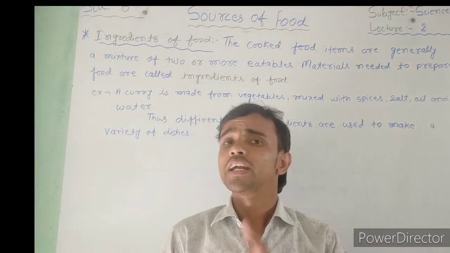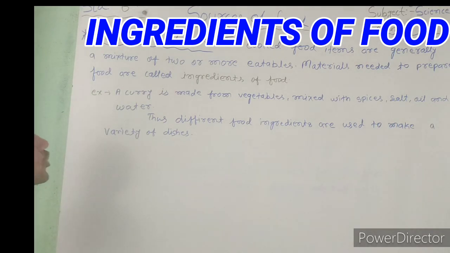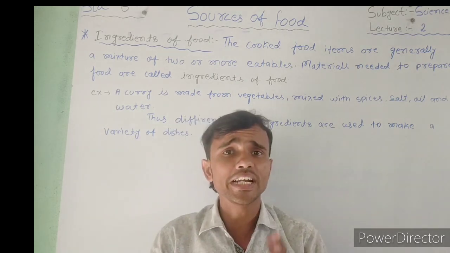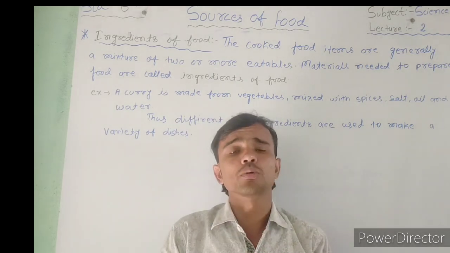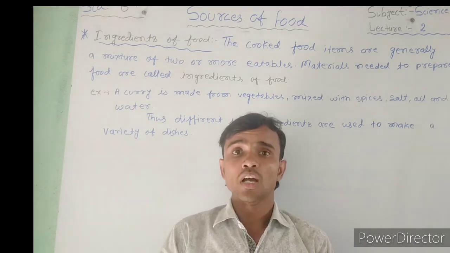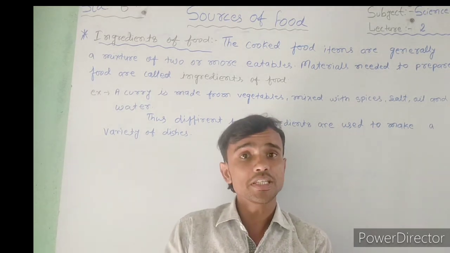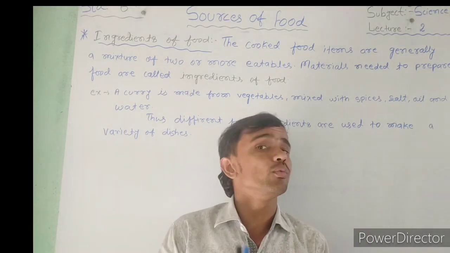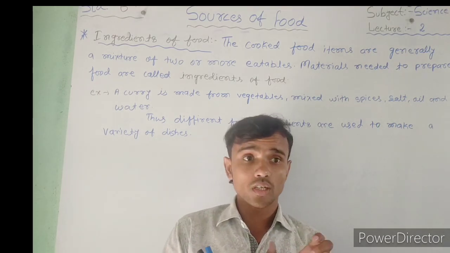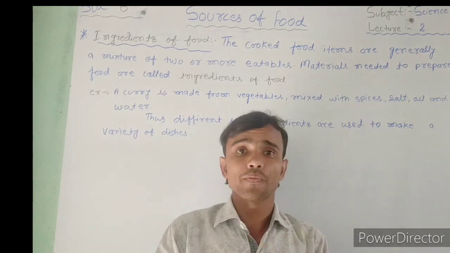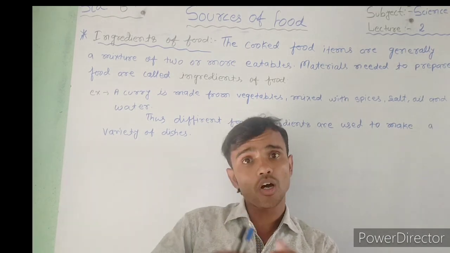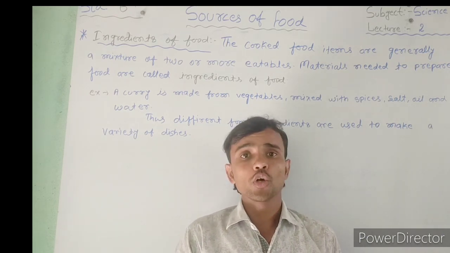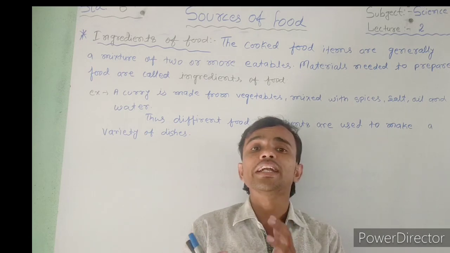Okay, so our next topic is ingredients of food. So what is an ingredient of food? My dear students, in very simple language, ingredient materials of food means, suppose we want to make chapati, how do we make it? What is the material? A material used to cook food is called an ingredient of food. When we cook the chapati, firstly we want flour, then water, then mix, and then we cook the chapati. So that's called ingredients of food.